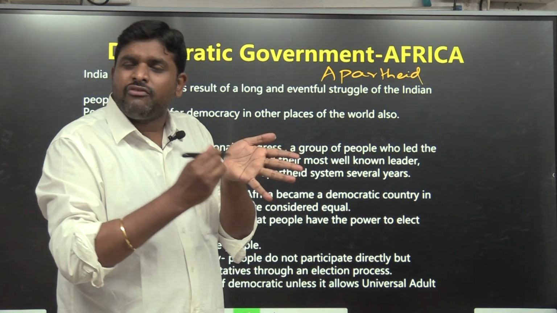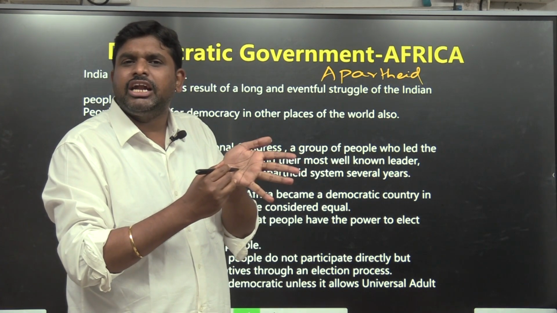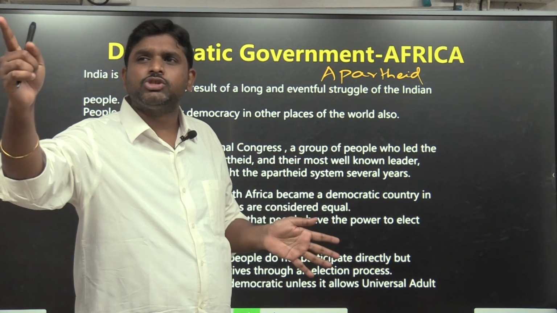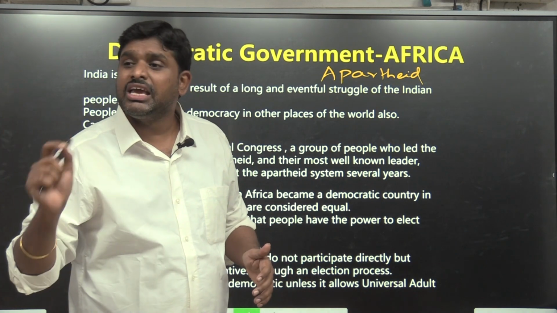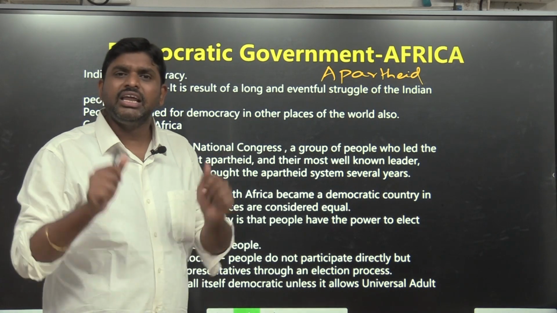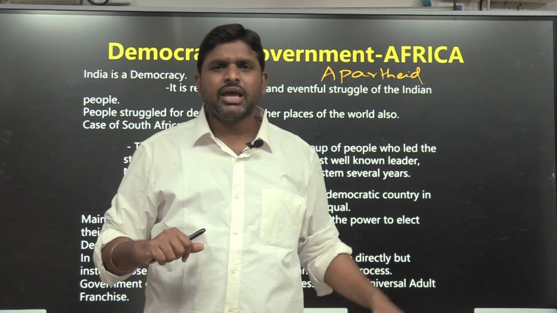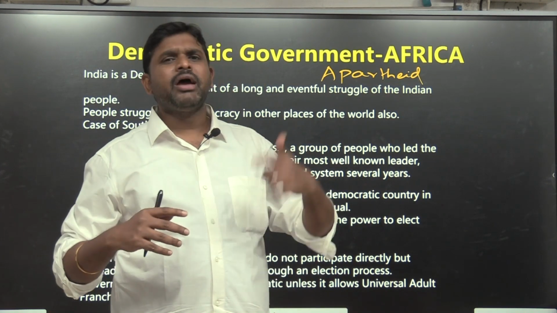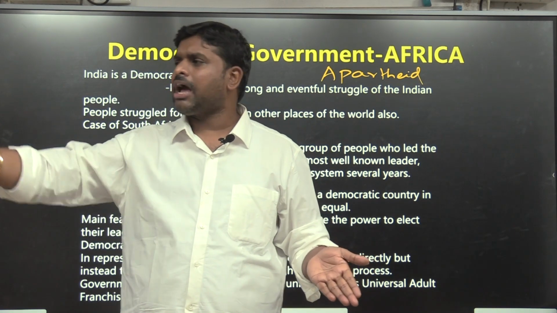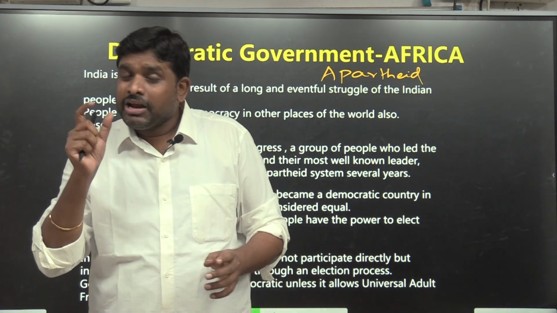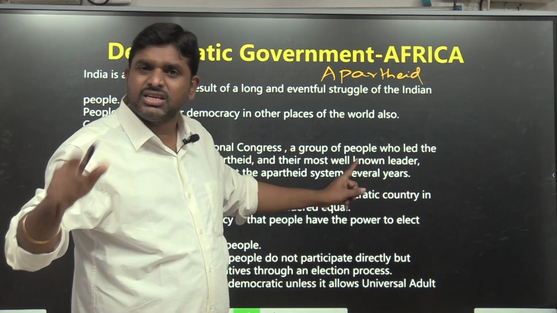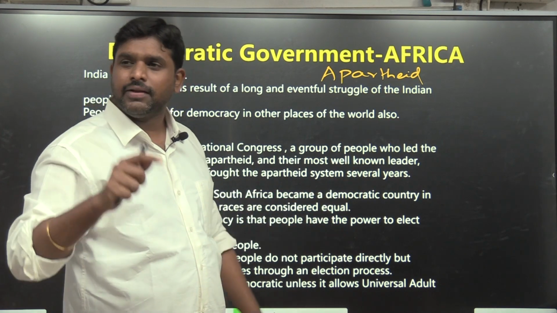South African law, before independence in 1994, had laws called apartheid laws, which legally enforced that you are a black person, you have to sit down. That legally enforced discrimination is called apartheid. Legally enforced means legally accepted. No one can stop it. If a black man goes to a policeman and says this white man is discriminating against me, the policeman will open the apartheid law and say, according to the law, correct, you are a black man, you sit down. So when there is discrimination by law, it is called apartheid, which was experienced in South Africa.